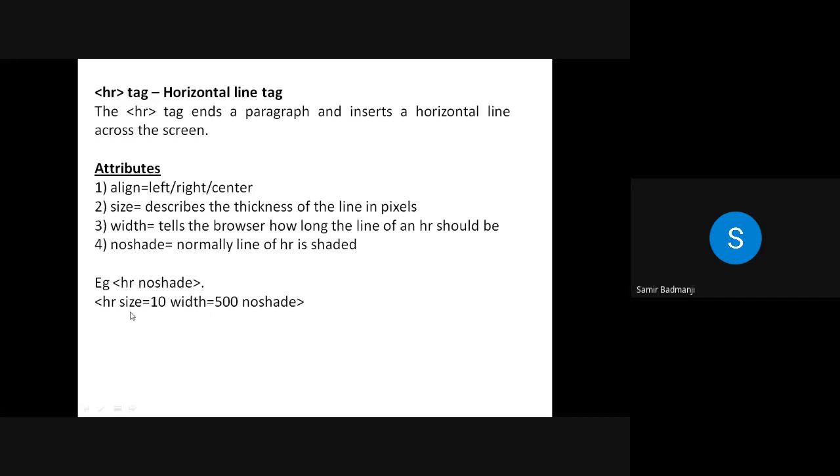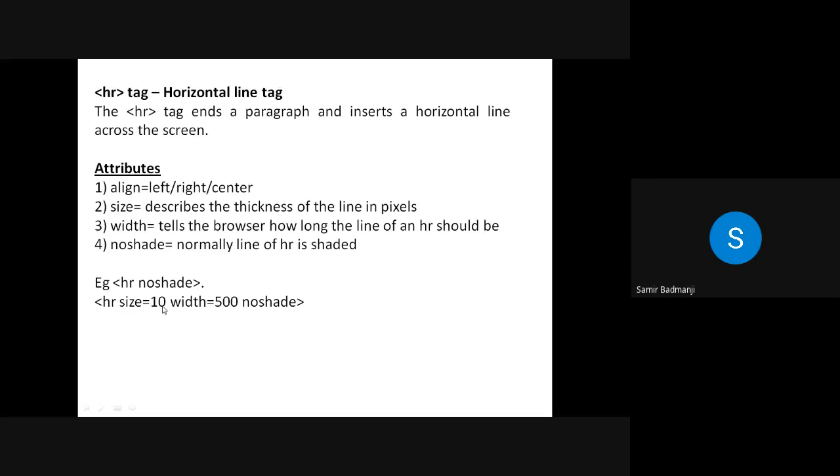Now see here, I have used 3 attributes. Which are the 3 attributes for HR that I have used in the example? Size, width, and no shade. See the attribute size.